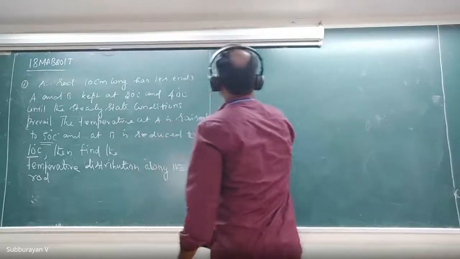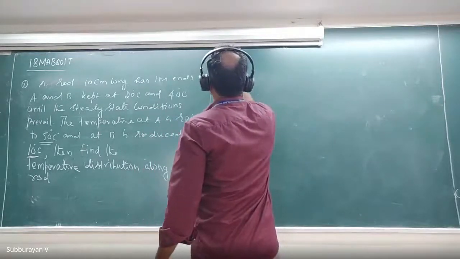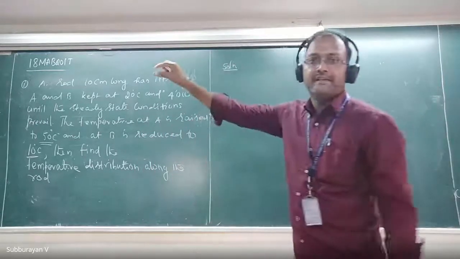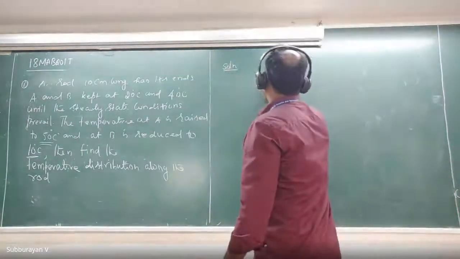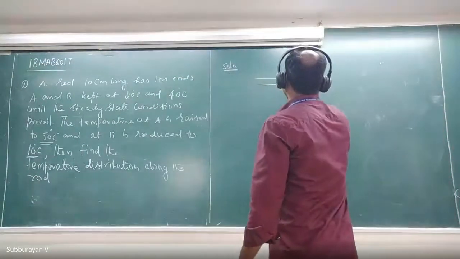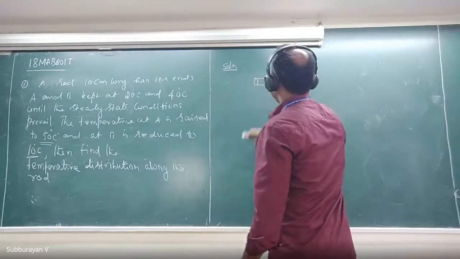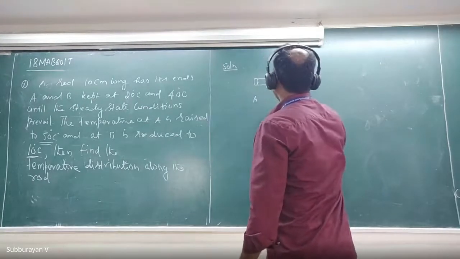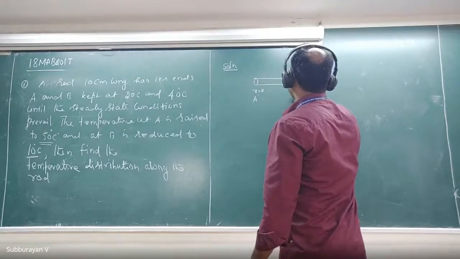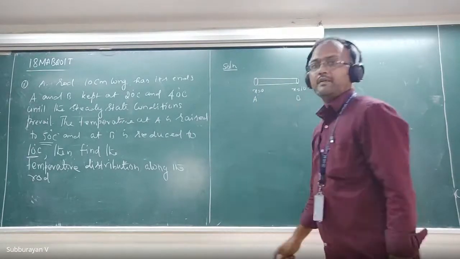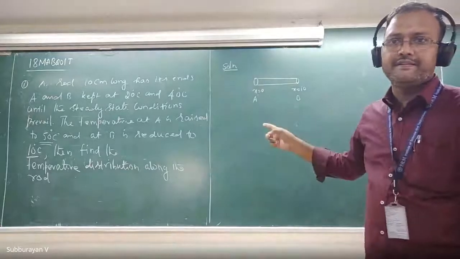Now, solution. What is the length of the rod? 10 centimeter long. This is a rod, this is 10 centimeter. Now I call this A and this is B. This is at x equal to 0 and this is x equal to 10. Is it visible, guys?